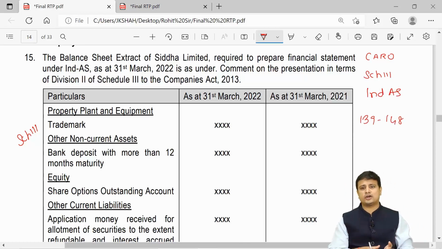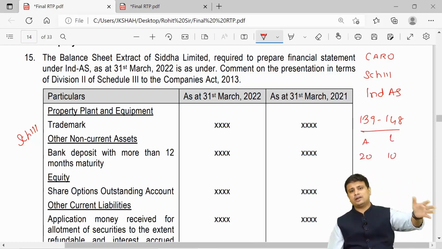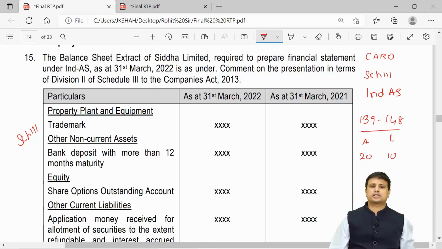It is part of inter-CA audit, which weighs almost 20 marks at the inter-CA level. For law, it weighs almost 10 marks. So already they are asking this chapter for 30 marks at inter-CA level. So I don't think they will ask you such questions again.